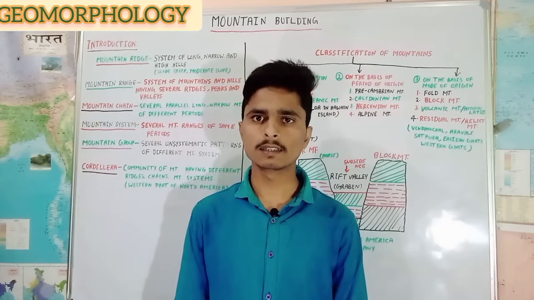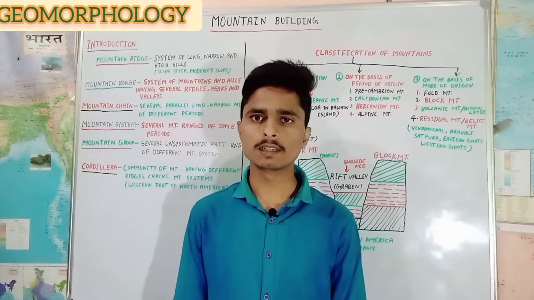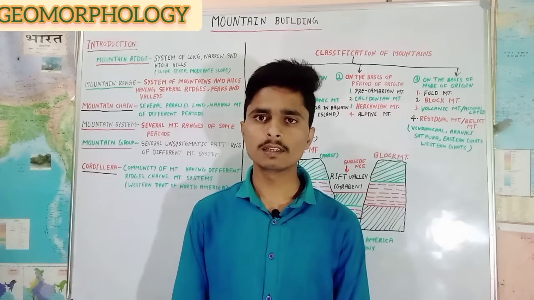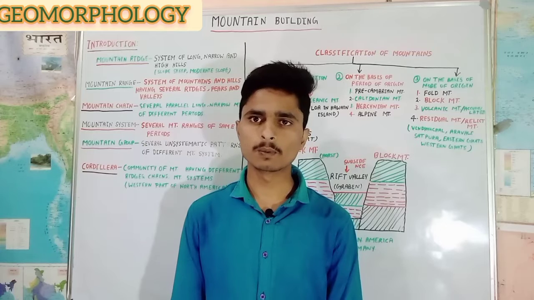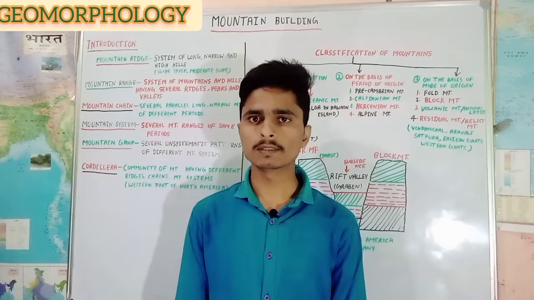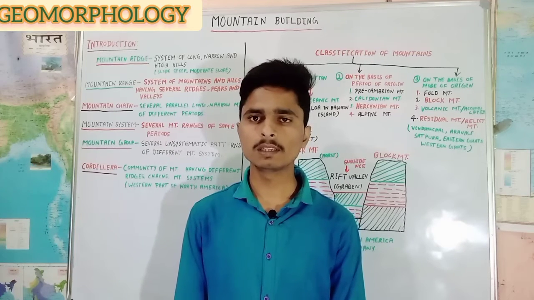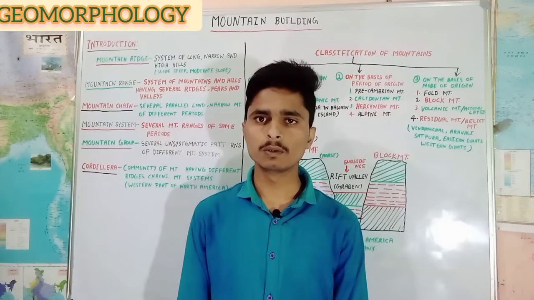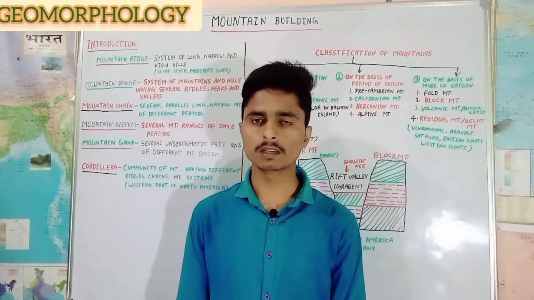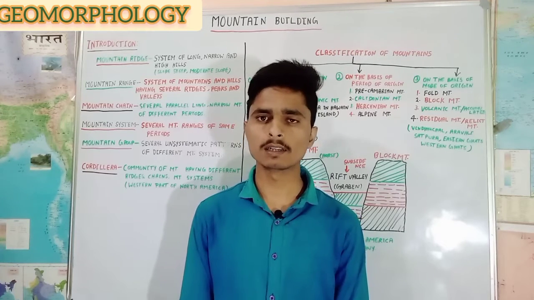Mountains are the second order relief features on the earth's surface. A mountain can be defined as an area of land that rises abruptly on the surface of the earth from the surrounding regions. Nearly 27% of the world's land surface is covered by mountains, and 80% of the planet's fresh water comes from the mountains. They may be in the form of mountain ranges, mountain ridges, mountain chains, mountain groups, and in the form of cordillera.